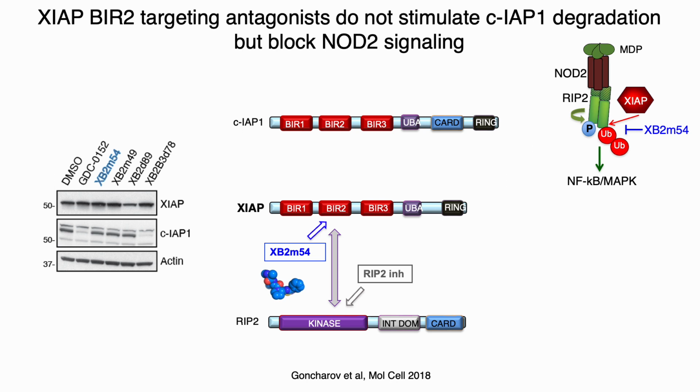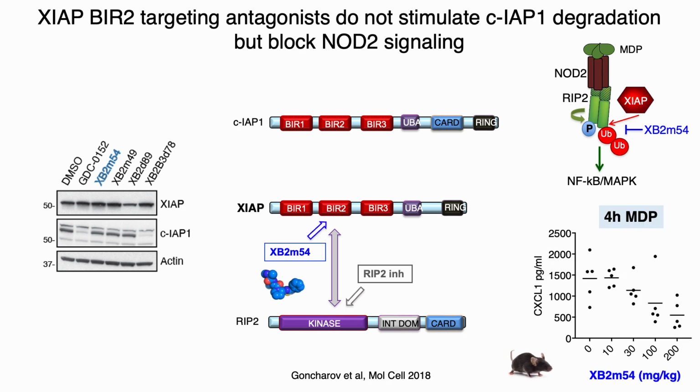Recently, we characterized XIAP-specific small molecule antagonists and used XIAP BIR2 domain selective binders in NOD2 signaling. It is important to note that small molecules such as XB2 and 54 did not change the level of XIAP or cIAP1 protein in cells. While using XB2 and 54 molecules in vivo, we were able to block NOD2-mediated cytokine release in a dose-dependent manner in mice.